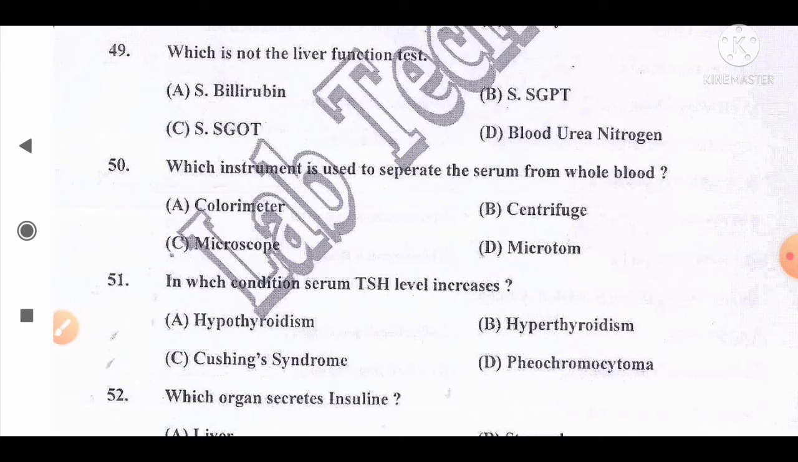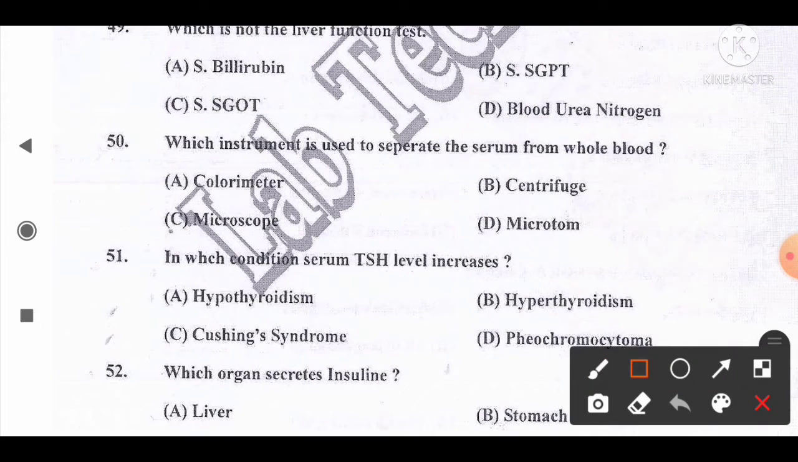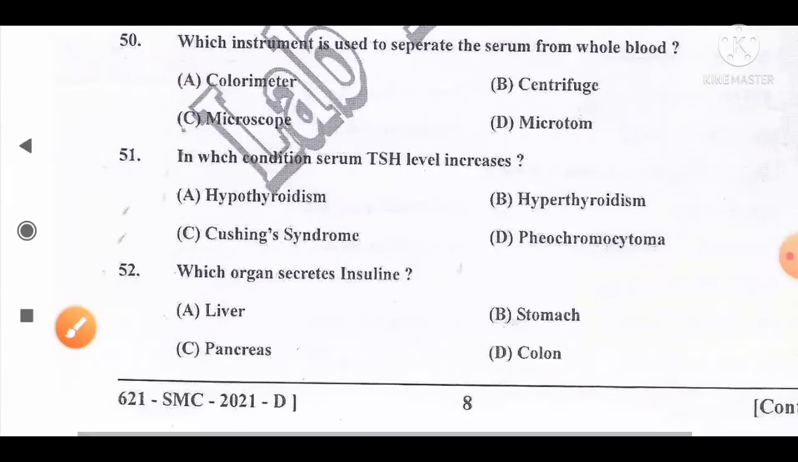Move to the next question, number 50. Which instrument is used to separate the serum from whole blood? One of the easiest questions. The options are A, colorimeter; B, centrifuge; C, microscope; D, microtome. And the correct answer is option B. Centrifuge is the instrument used to separate the serum or plasma from whole blood. So option B is the correct answer.